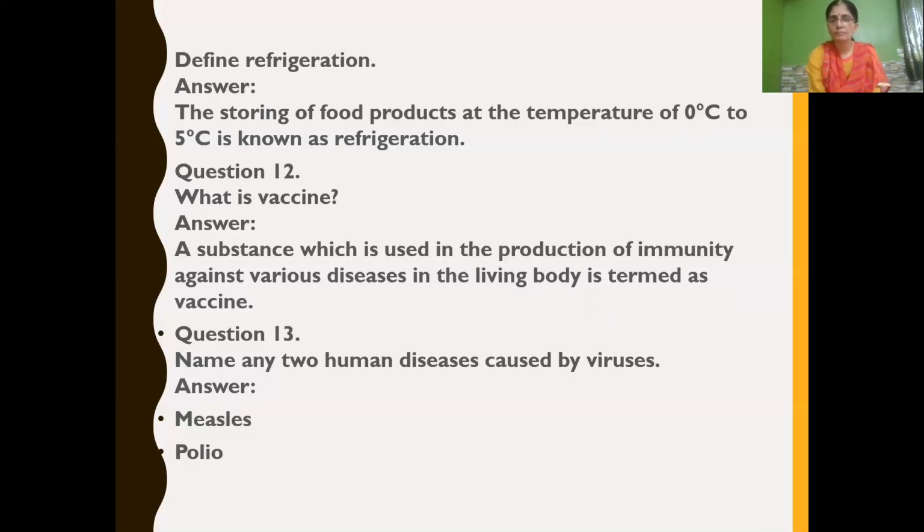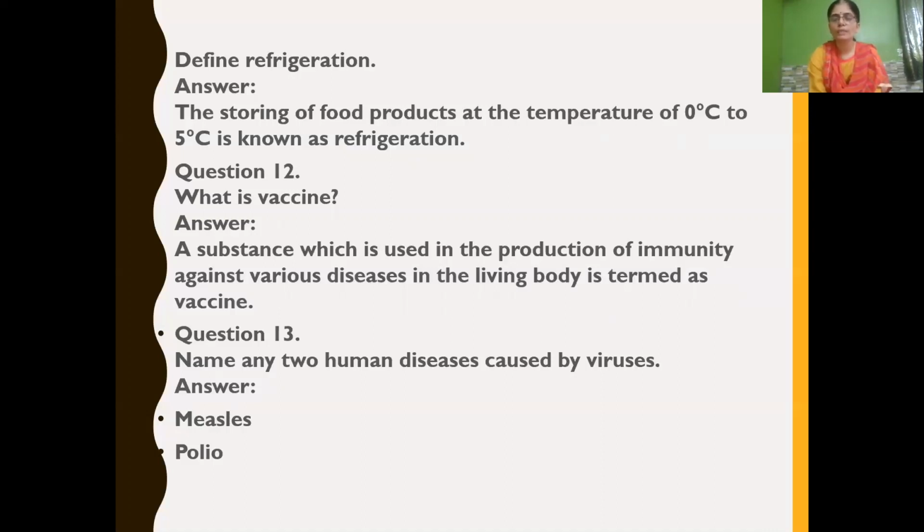Next, what is vaccine? Vaccine is a substance which is used in the production of immunity against various diseases in the living body. It protects us from falling to diseases, isn't it? So how does it protect us? When vaccine is injected, it produces immunity against various diseases in the living body. Got it? That is termed as vaccine.